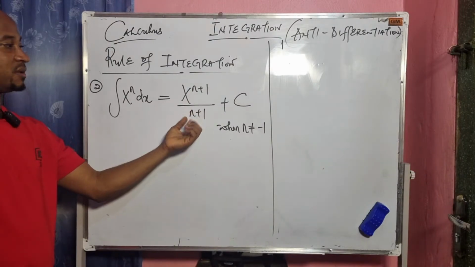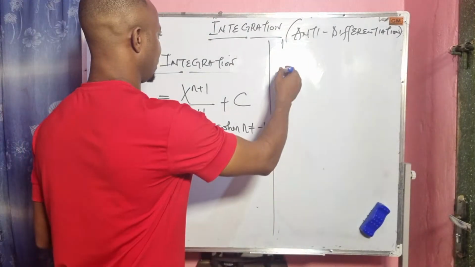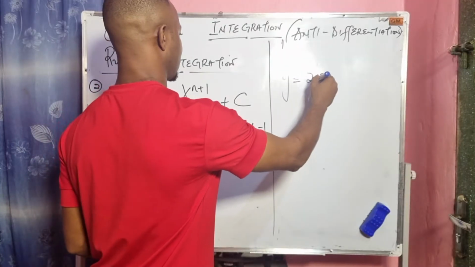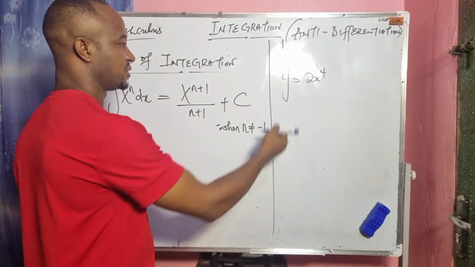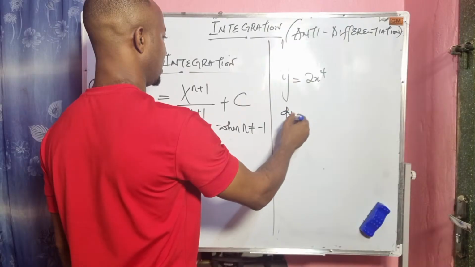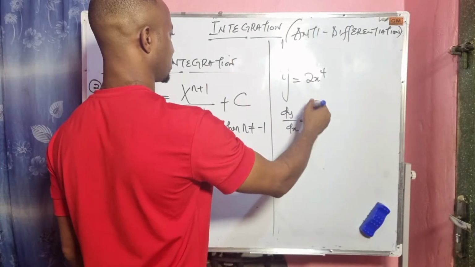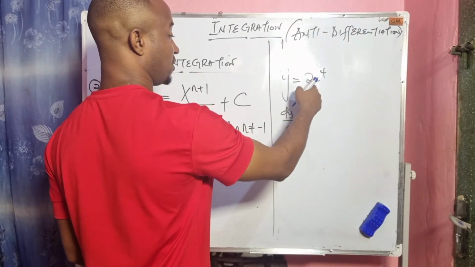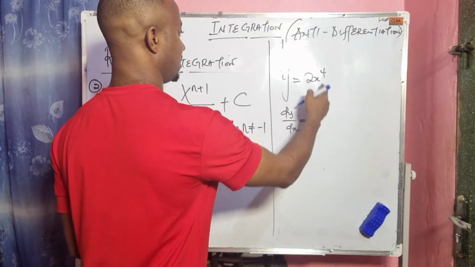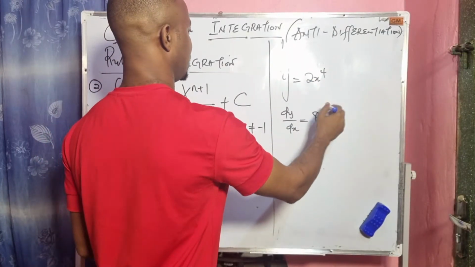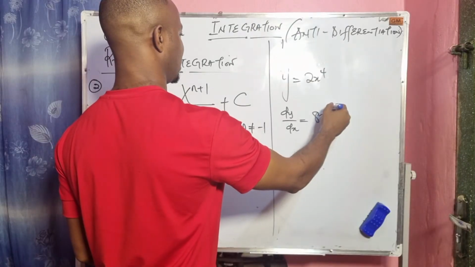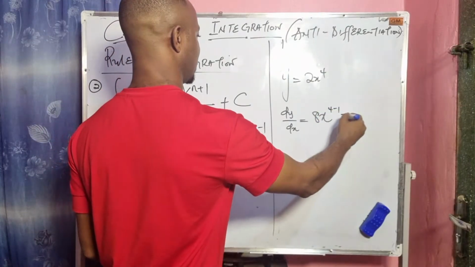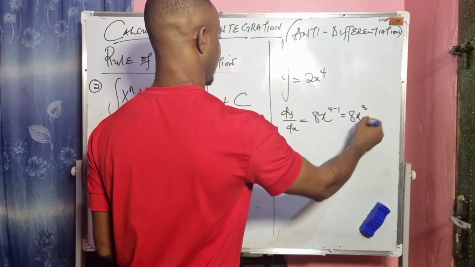Under differentiation, if I have 2x to the power of 4, to differentiate, the rule says dy/dx equals, I will multiply the power by the coefficient of x, meaning 4 times 2, which is 8, then subtract 1 from 4, which gives 8x to the power of 3.